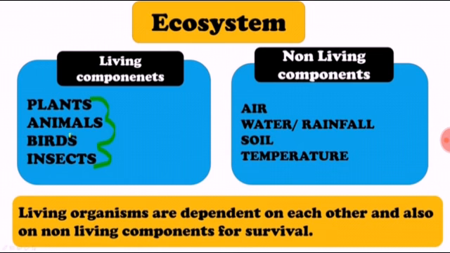It means to survive, they need air, water, and they need soil also, they need temperature also to live. So we can say that living organisms are dependent on each other and also on non-living components for survival. So, in ecosystem, whatever is a living component is dependent on each other as well as dependent on non-living components.